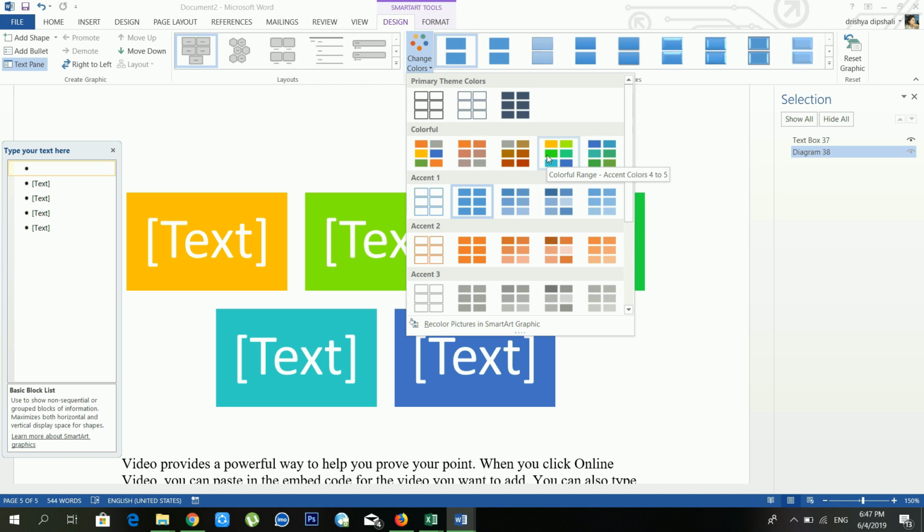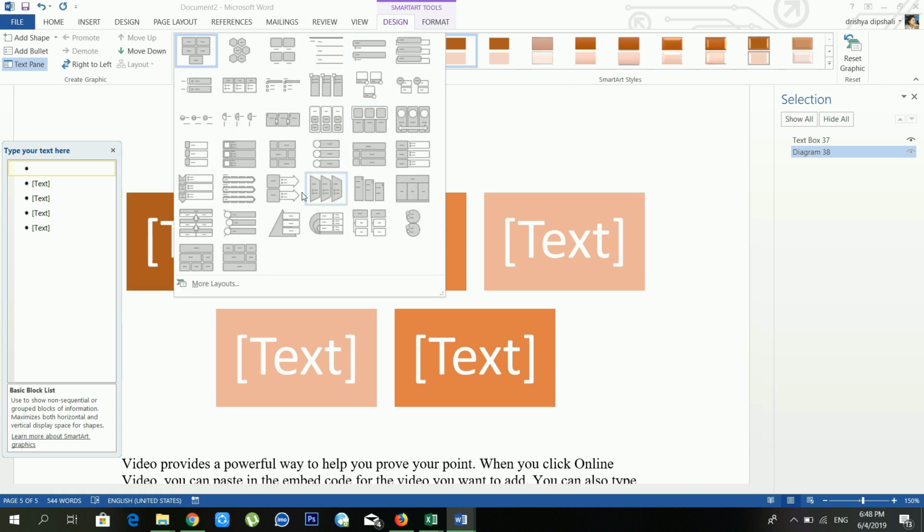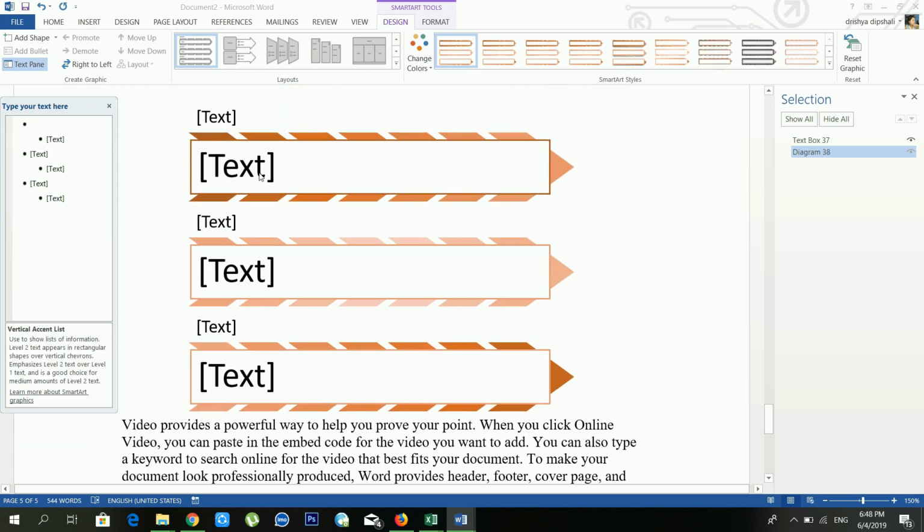There are lots of options available. Okay, just wait for a moment. I am choosing. I think I need to choose this one. Choose this color. And from here you can choose the layout also. Okay, you can change the layout of your SmartArt from here.